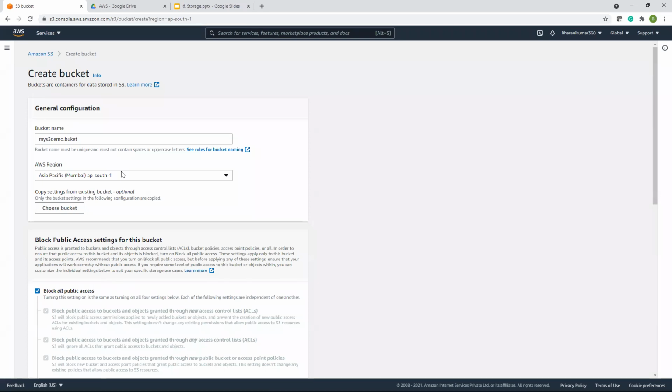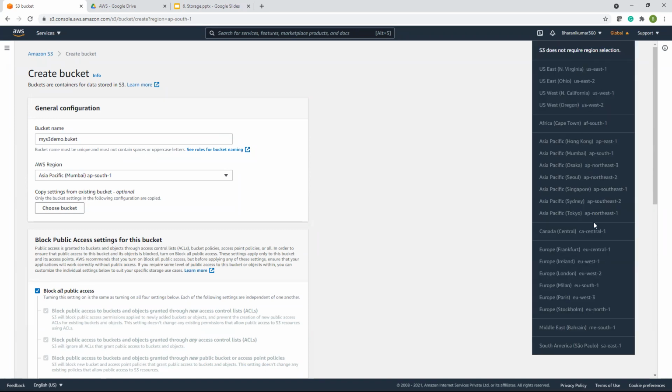So one more thing you have to observe here. I am creating this S3 bucket in Mumbai, but if you see here, all the regions are disabled. S3 does not require region selection. It's not region specific. It is global.